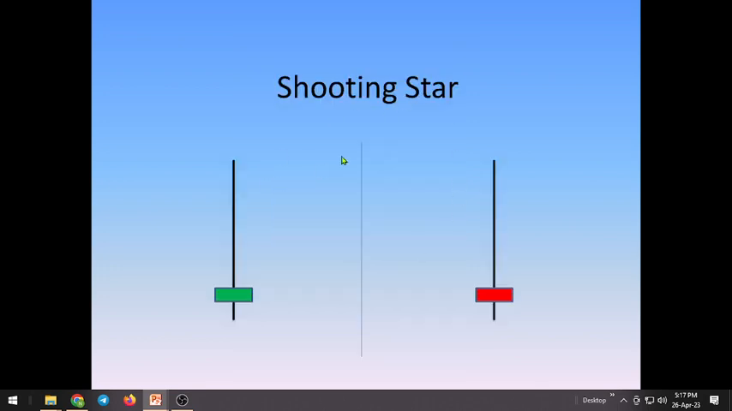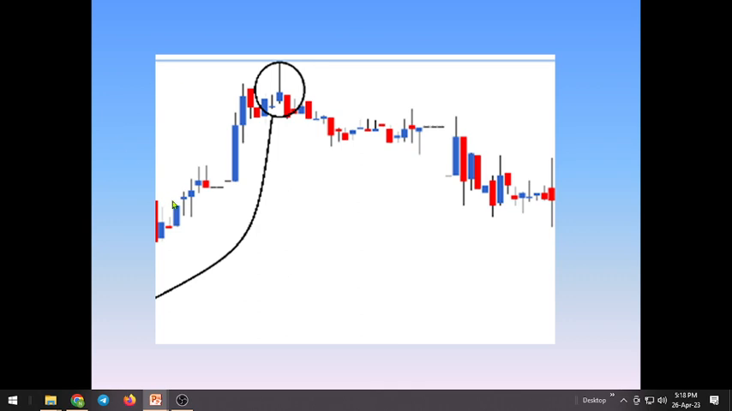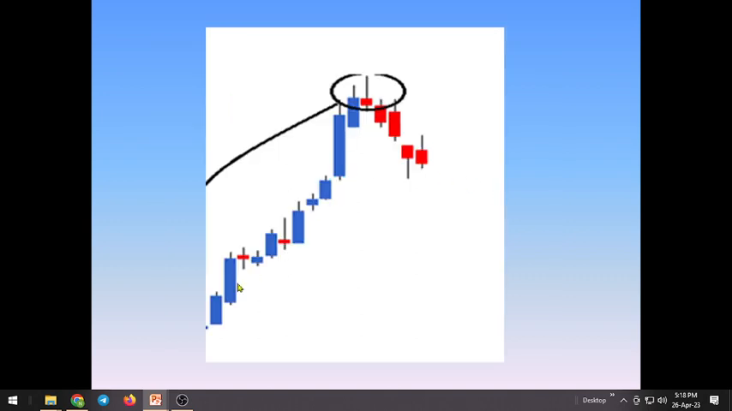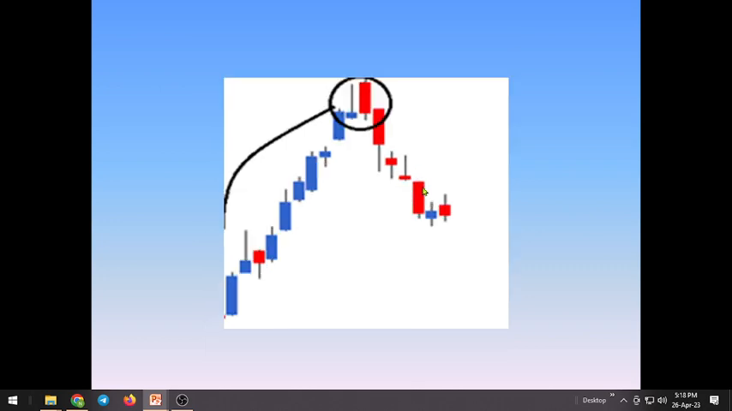Shooting star. This is the reverse of the hammer candle. It is almost similar to the hanging man, but in the reverse direction. When a hanging man happens at the resistance, the market will fall down. The market went up, hanging man, prices fell down. Again, the market went up, hanging man, prices fell down.